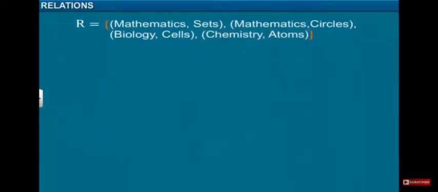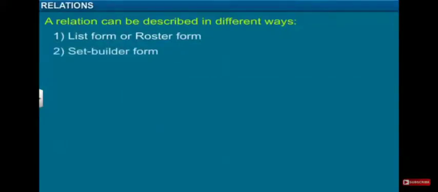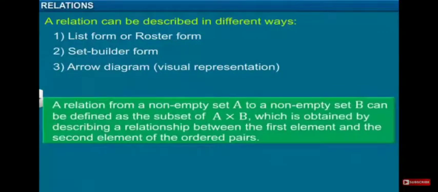So here R, the relation, can also be represented in an arrow diagram like mathematics, biology, chemistry is X and Y. A relation can be described in three different ways. In the sets chapter we know about roster form, set builder form, and the third one is the arrow diagram, called visual representation, right? So we all know about roster form and set builder form. So a relation from a non-empty set A to a non-empty set B can be defined as a subset of A cross B, which is obtained by describing a relation between the first element and the second element of the ordered pairs.